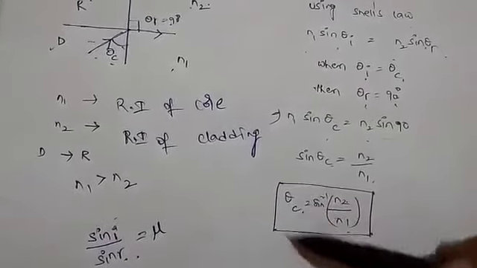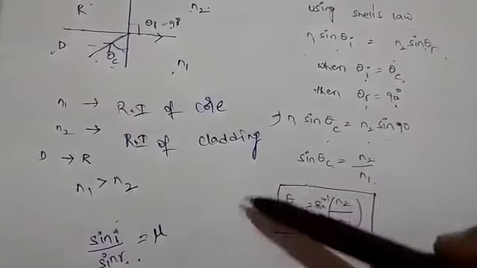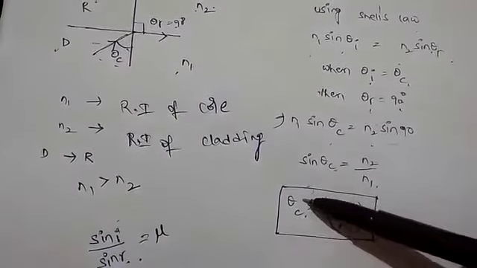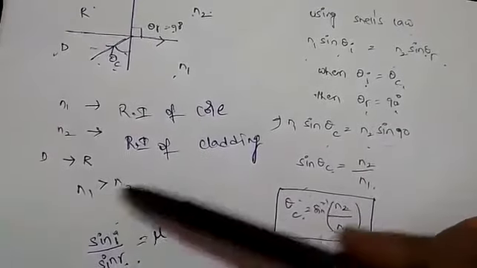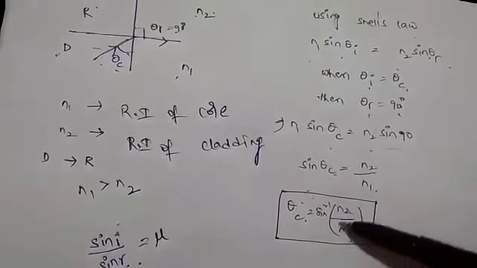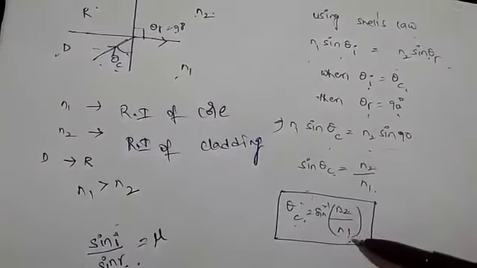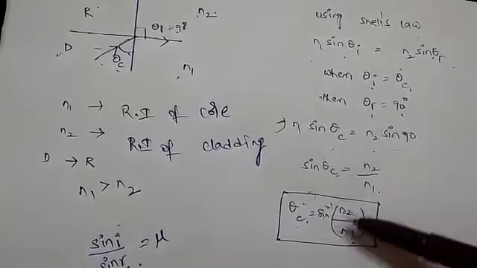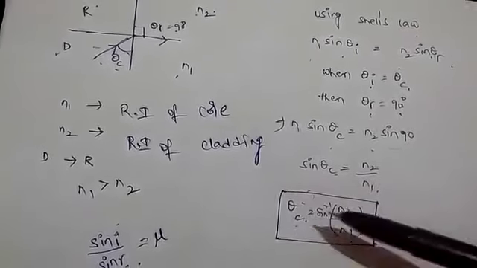All derivations are in terms of N1 and N2 because these two are our inputs, which are known. Always the output should be in terms of input. That means our inputs are N1 and N2, so that's why the formula is in terms of N1 and N2. Theta C equals sin inverse N2 by N1. N1 is the refractive index of core, N2 is the refractive index of cladding. Theta C is called the critical angle. Okay, thank you.